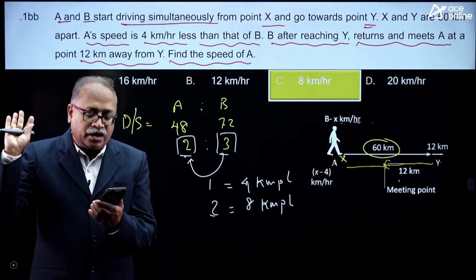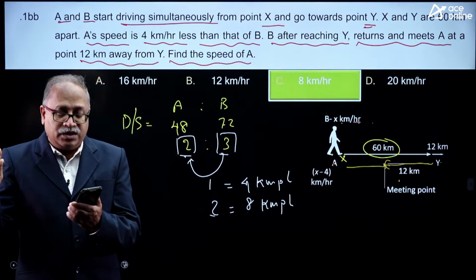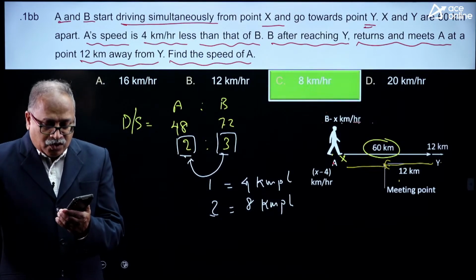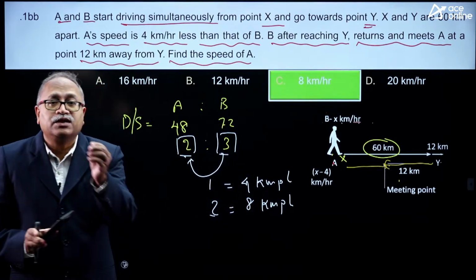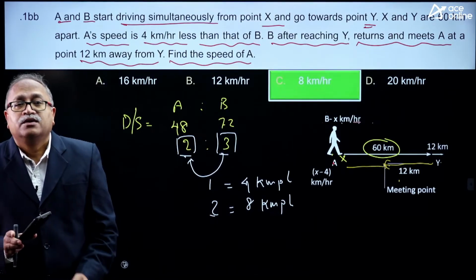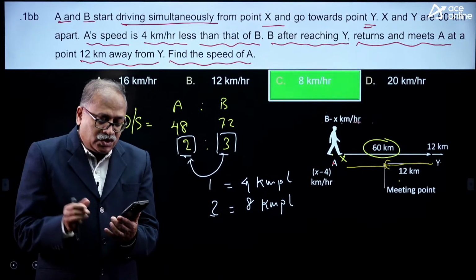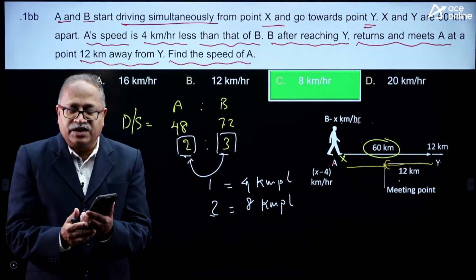Are you okay? Are you comfortable with the solution? Hope you are comfortable. This is the easiest way and the least possible writing you can do to get the answer.